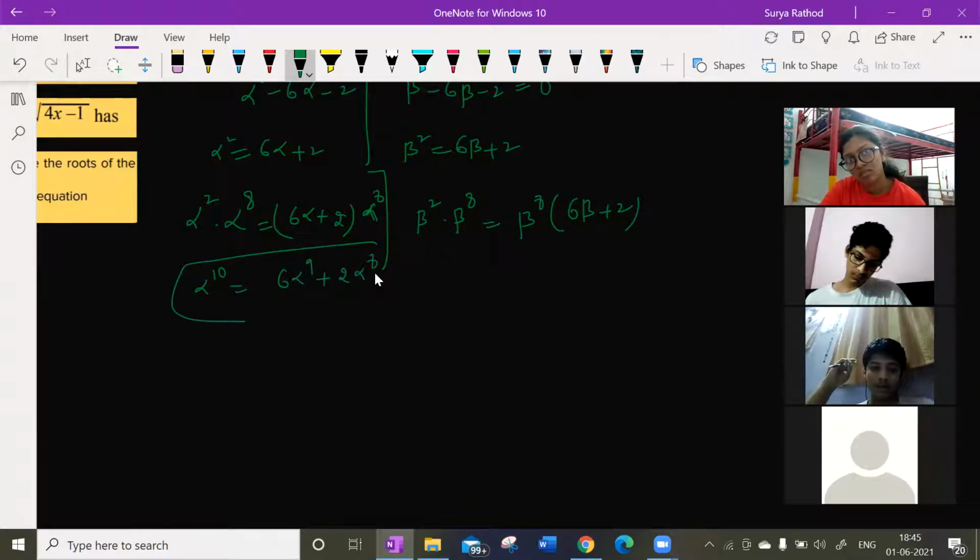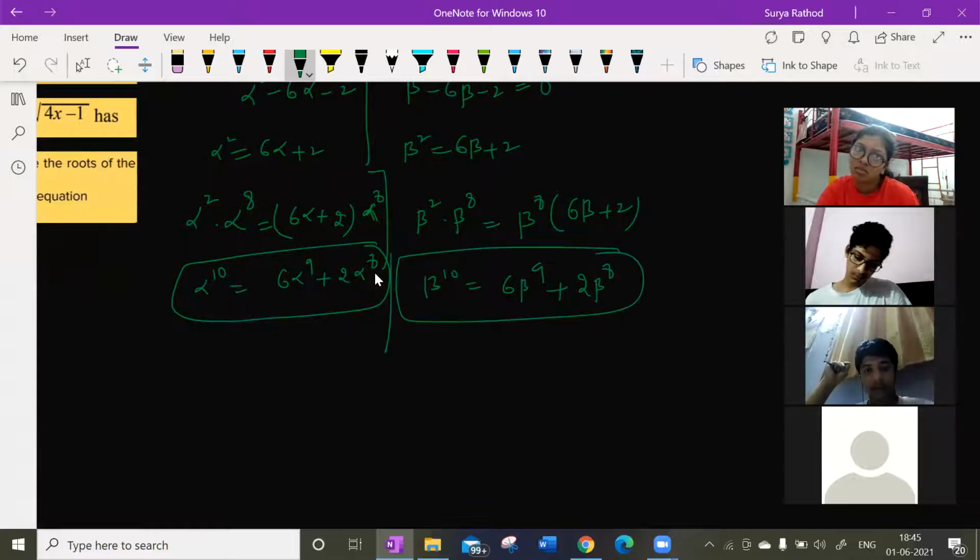Similarly, multiplying with beta^8 on both sides, beta^10 is equal to 6 beta^9 plus 2 beta^8. This is what I got now. Let us say this is my equation number 1, and this is my equation number 2. Now let us subtract, equation 1 minus equation 2.